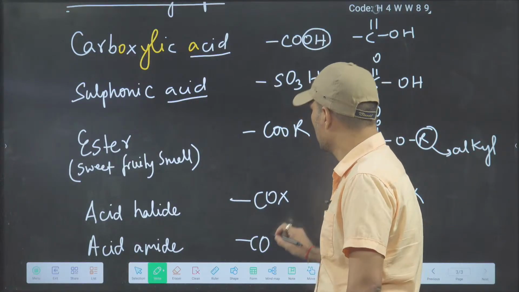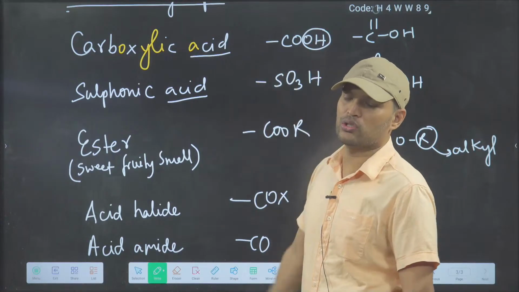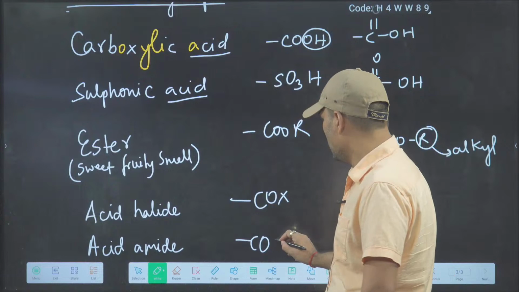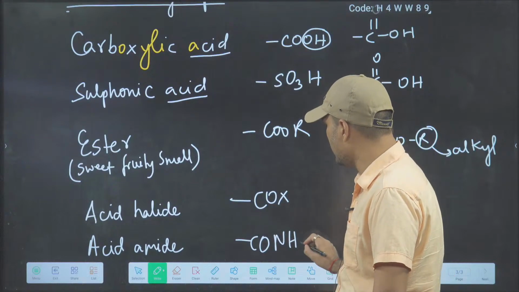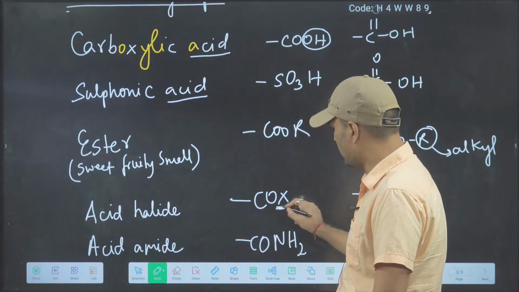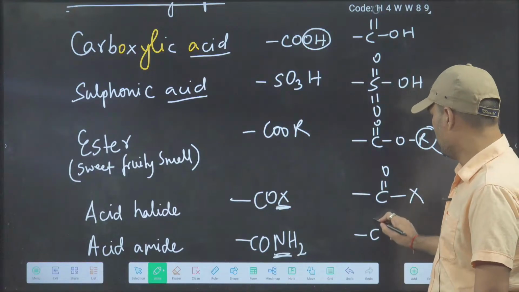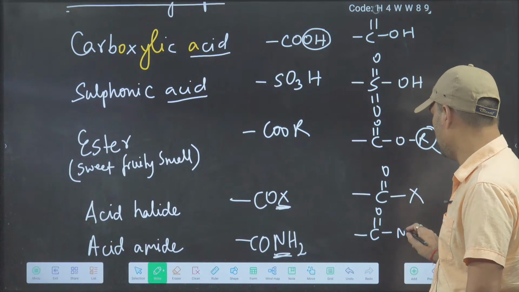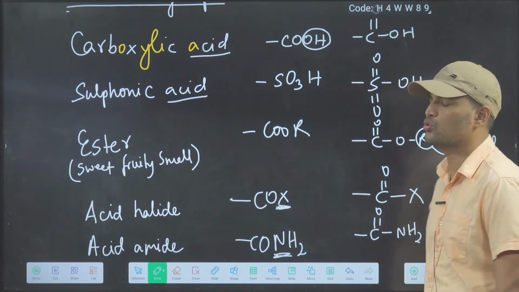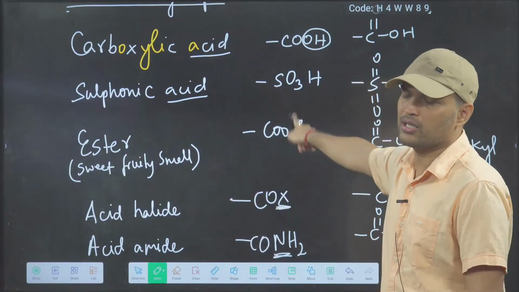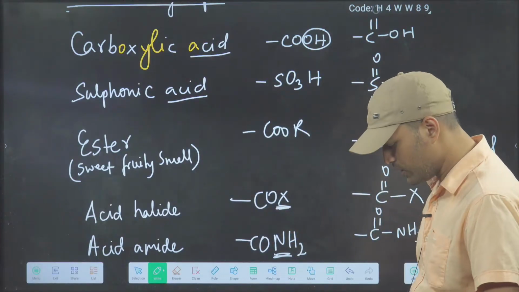CO. In place of OH, OH is known as hydroxy group, you write NH2. Here written halogen, here written NH2. Tell me, how will the formula look? You will say, sir, similar, very easy. CONH2, acid amide. Everyone read the functional group once and say the formula. It's very important.